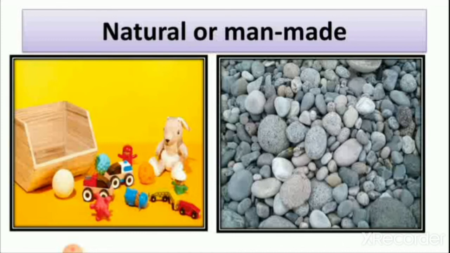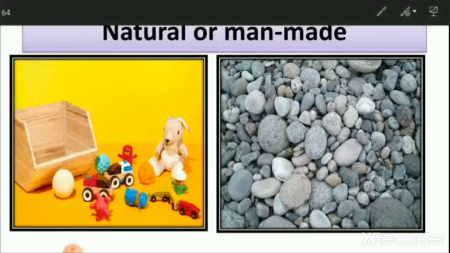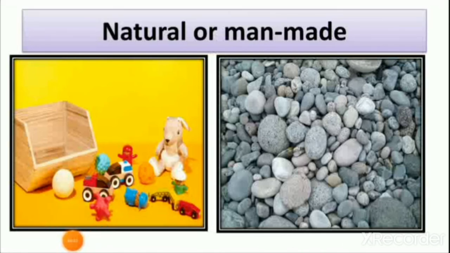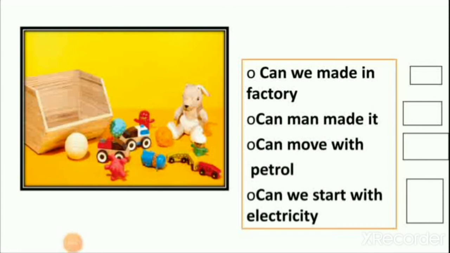So here you can see the picture of toys. You can see these toys are all made by man, and in the second picture you can see stones. Let's see whether toys are man-made or natural.